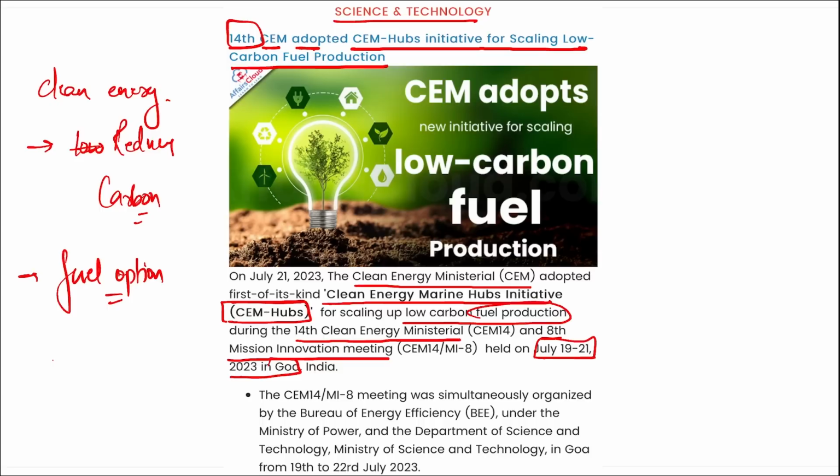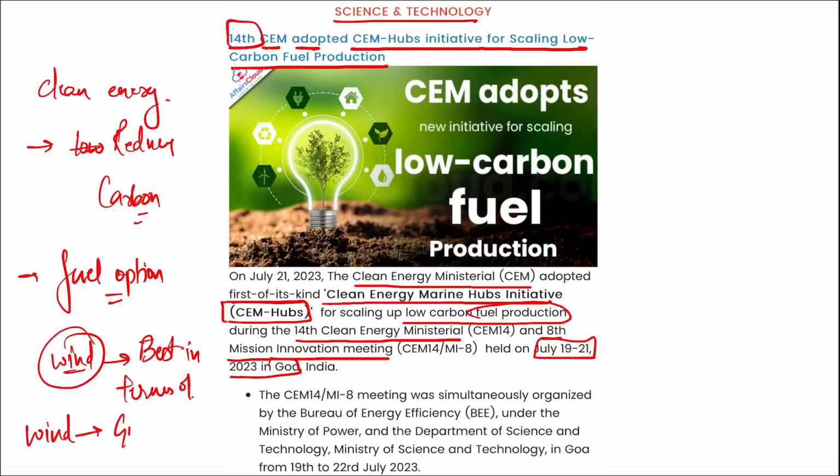Correct? Here remember, it is not just India, right? At global level, various economies are working together so they can accelerate the global clean energy transition. As you can also see in India, the state that is performing the best in terms of wind energy generation is Gujarat. And if I ask you the state that is performing best in terms of solar energy generation, it is Rajasthan. Correct?